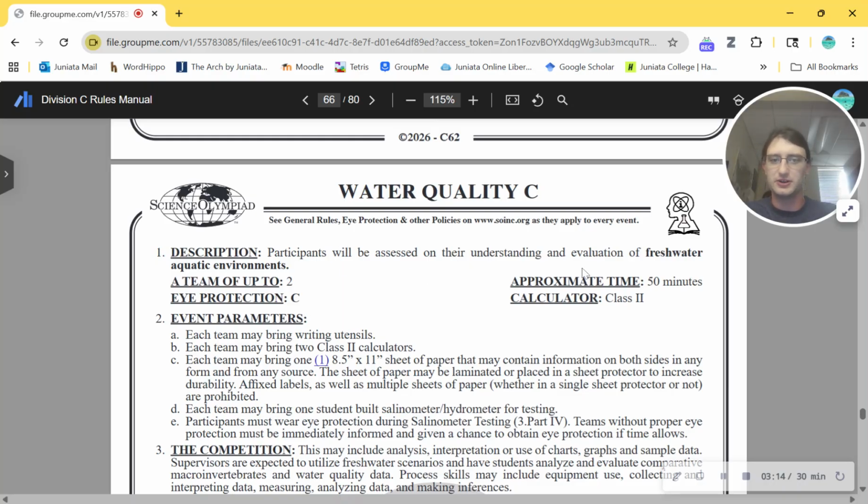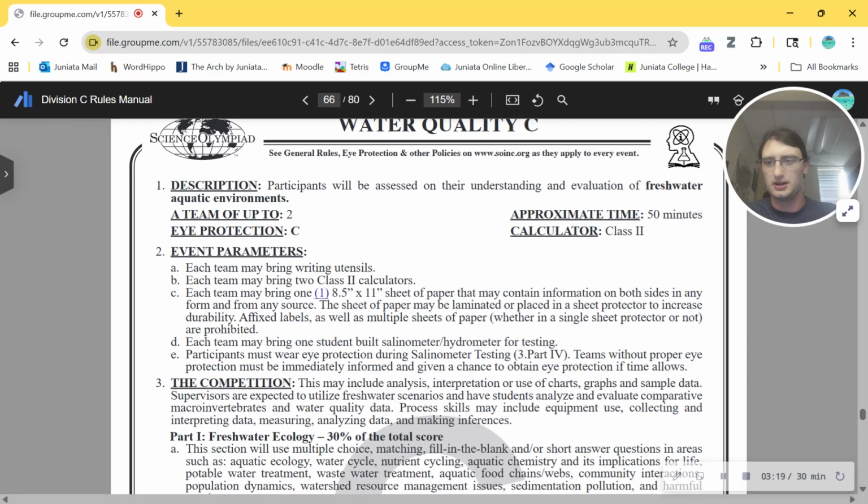Participants will be assessed on their understanding and evaluation of freshwater aquatic environments. Yeah, that's pretty obvious. Let's see here. Event parameters. Each team may bring writing utensils. I'm not surprised that they're allowed to bring writing utensils. What I'm surprised is that they note in here that you're allowed to do that. Like that was kind of just a given, and I don't remember them writing this stipulation into any of the other rules. That's interesting. I wonder why they decided to officially include that this year.